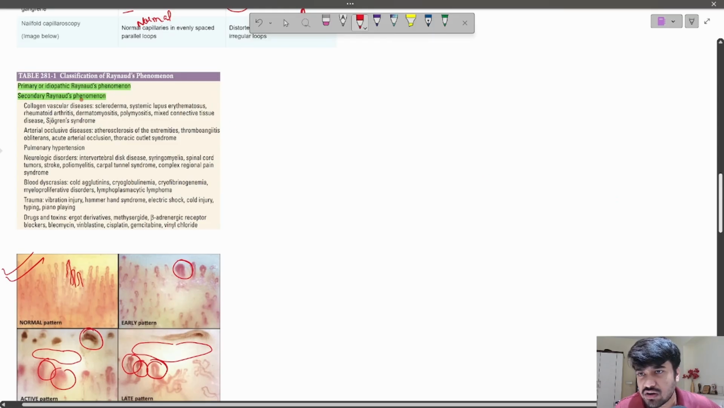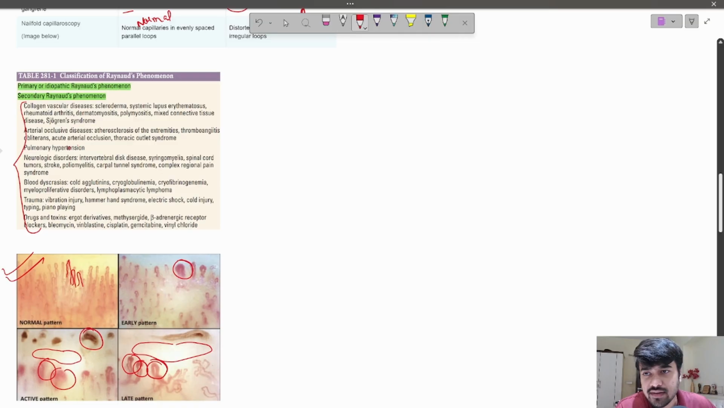Then causes of Raynaud's, as we studied, primary or idiopathic, and secondary Raynaud's can be due to a plethora of causes like collagen vascular disease, basically the autoimmune connective tissue diseases: scleroderma, SLE, rheumatoid arthritis. Then arterial occlusive diseases like atherosclerosis, thromboangiitis obliterans, pulmonary hypertension, neurologic disorders, blood disorders, trauma, especially vibration injury, right? So remember this. That's why Raynaud's can be seen in factory workers, piano players. Then drugs and toxins: ergot derivatives, bleomycin, vinblastine, right? So I have a broad understanding of what all these causes can be associated with secondary Raynaud's phenomenon, right?